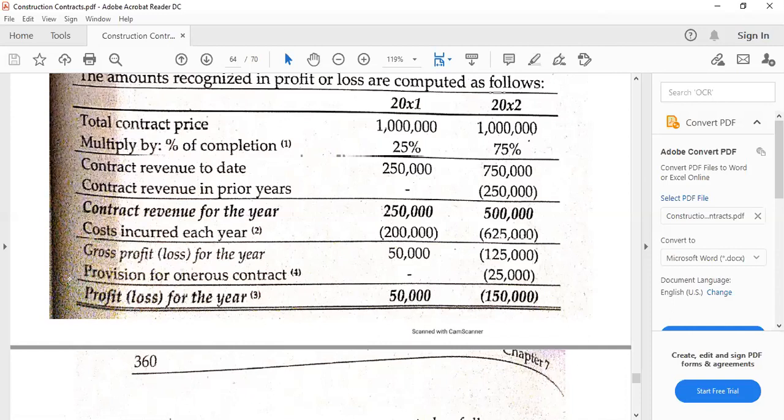If it is a loss in the prior year, that would be less negative, so a double negative would be plus. Anyway, negative 75 minus 50, so that's going to be negative 125 in thousands for the gross profit or loss. And then our provision is 25,000, from the 100,000 times 25%, and really the profit or loss for the year is 150,000.